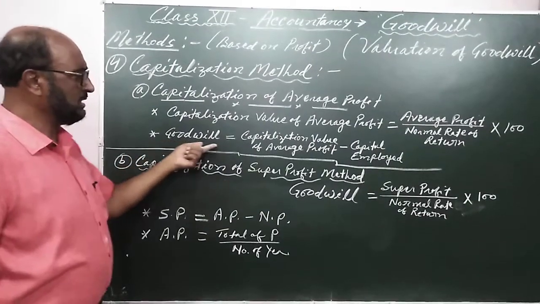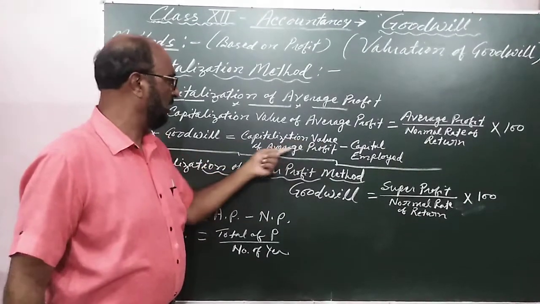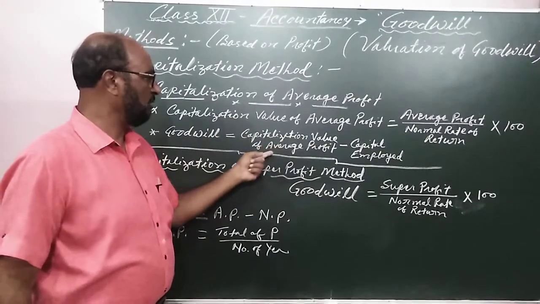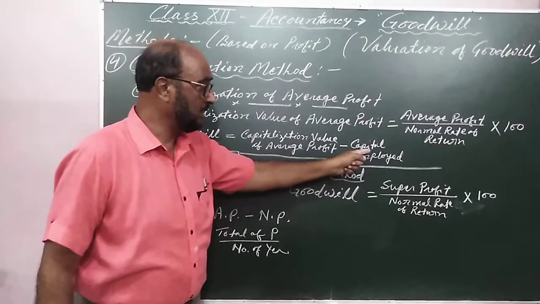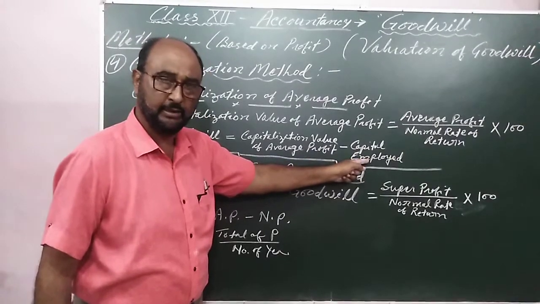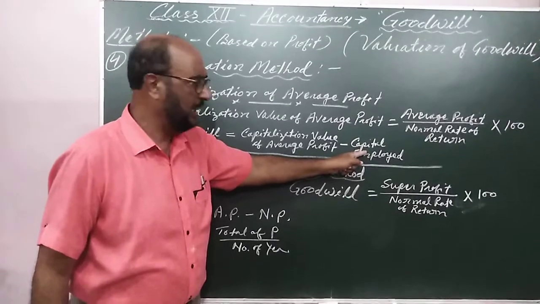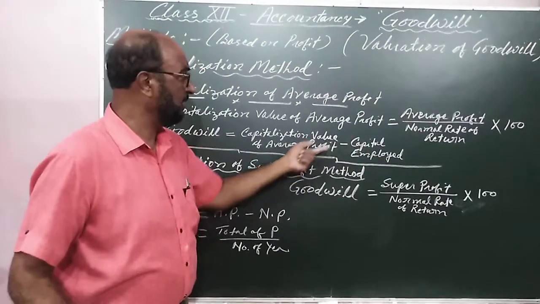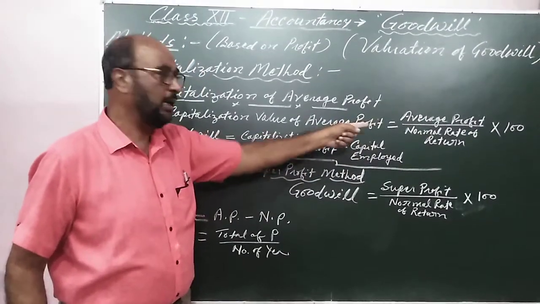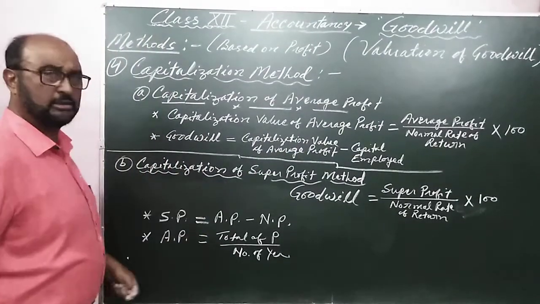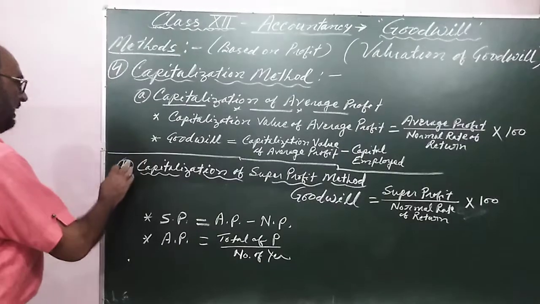Then the goodwill is equal to the capitalization value calculated here, the capitalization value of the average profit, minus capital employed. All this information is given in the question, my dear. So nothing to worry. Simply learn the formula and apply it and you can solve the question.